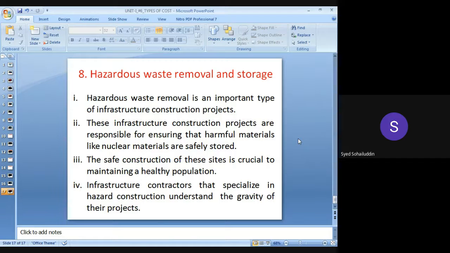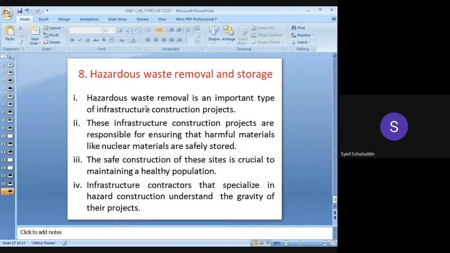In order to dump it in a proper way, we have to construct an area in which to dump the hazardous waste. Various means will be required to remove it from the factories or construction industries where it is produced. A special area will be constructed in a very special place where it will be dumped.